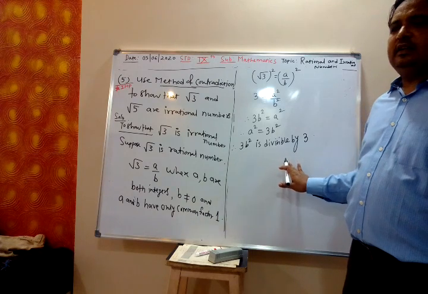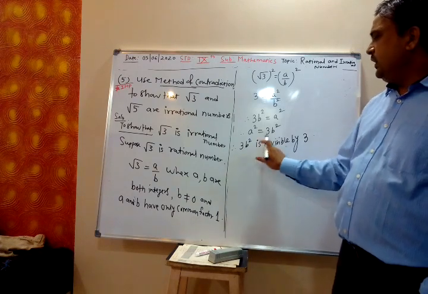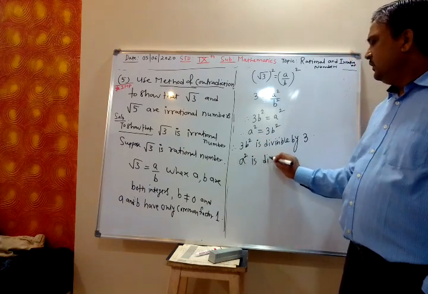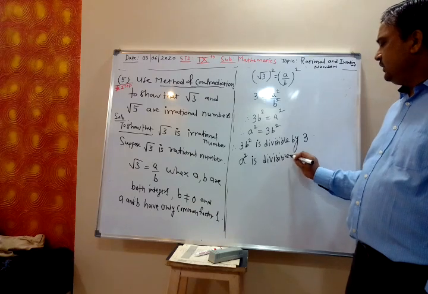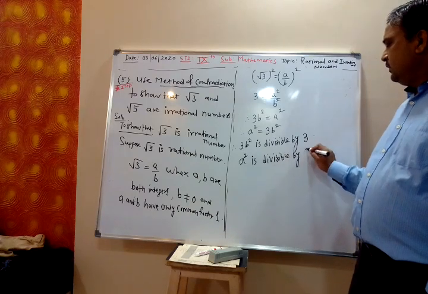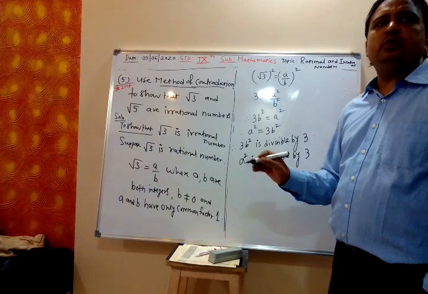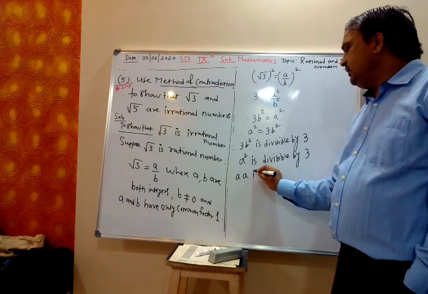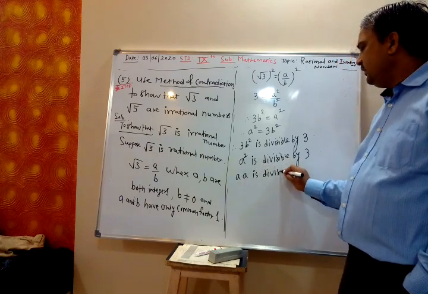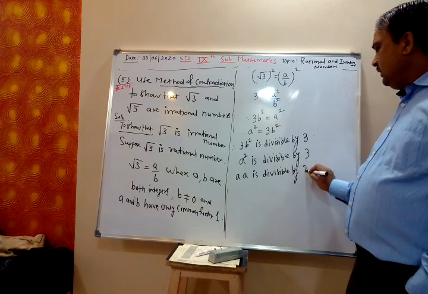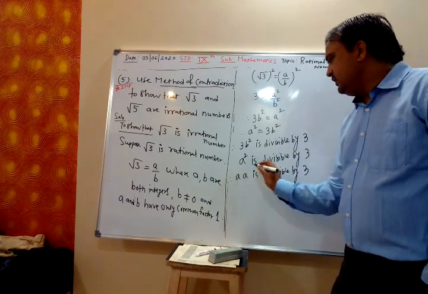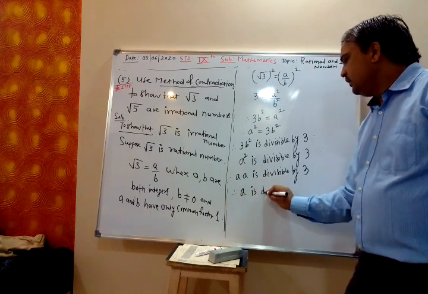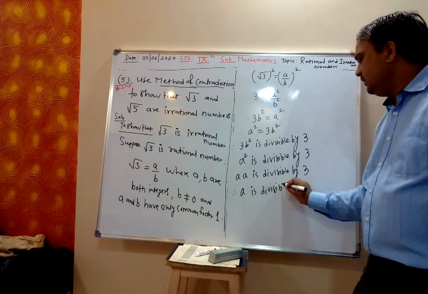3b square is divisible by 3. But what is 3b square? That is same as a square. So a square is divisible by 3. A square I can write a into a. A into a is divisible by 3. So if a into a is divisible by 3, that means a is divisible by 3.